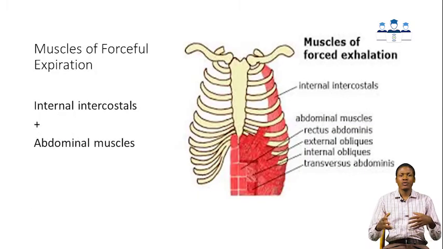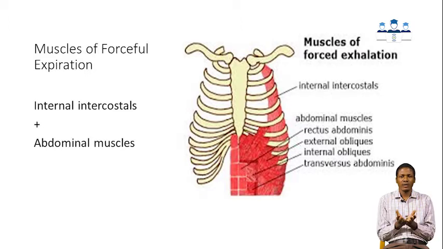However, if we want to make a forceful expiration, we want to blow out a large volume of air, then we need support from muscles of expiration. They only act during forceful expiration. These muscles of expiration are the abdominal muscles and the internal intercostal muscles.